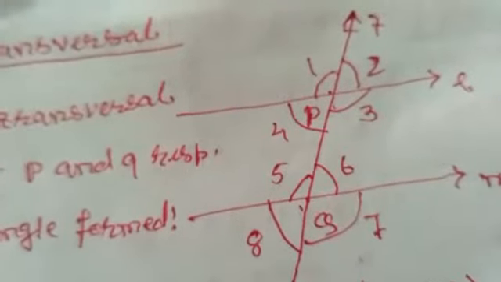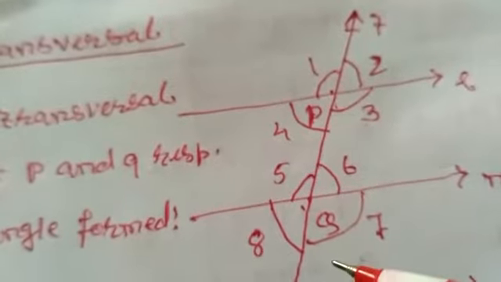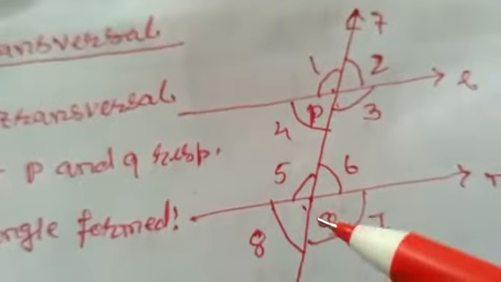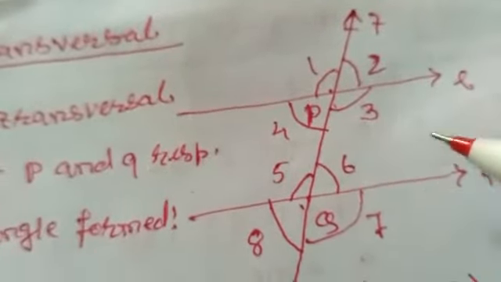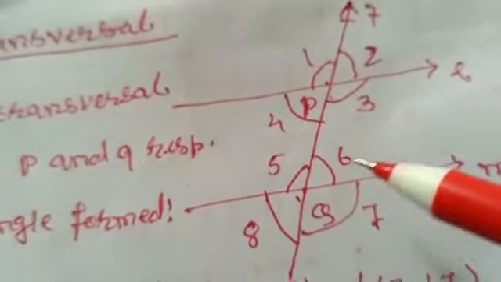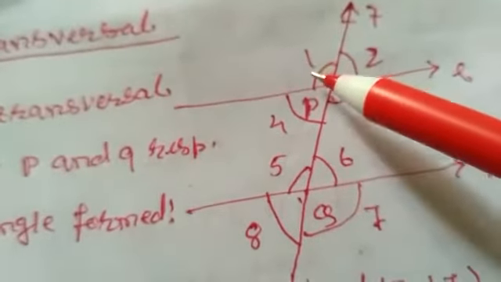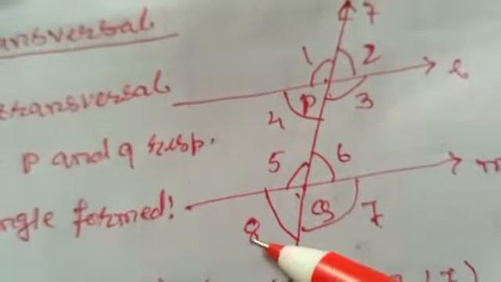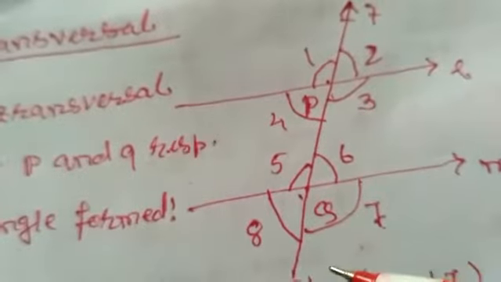It means a transversal is a line which intersects the parallel lines in distinct points, that is P and Q. When a transversal intersects two parallel lines at two different points, altogether 8 angles are formed: angle 1, 2, 3, 4, 5, 6, 7, 8.